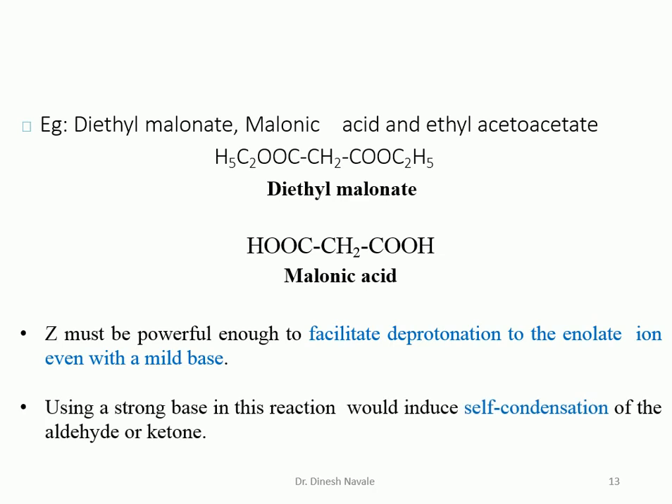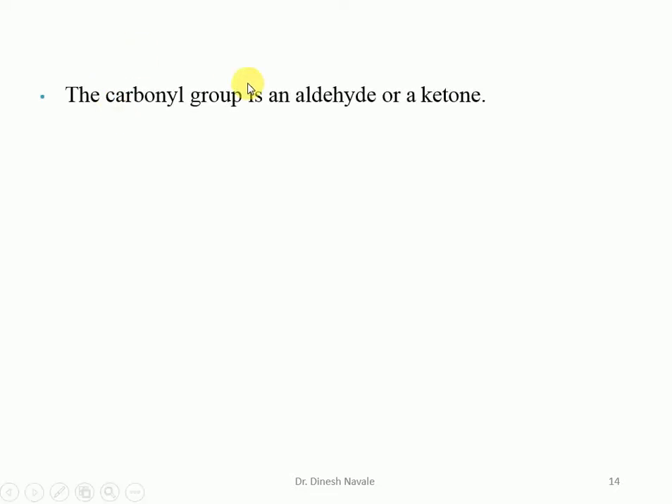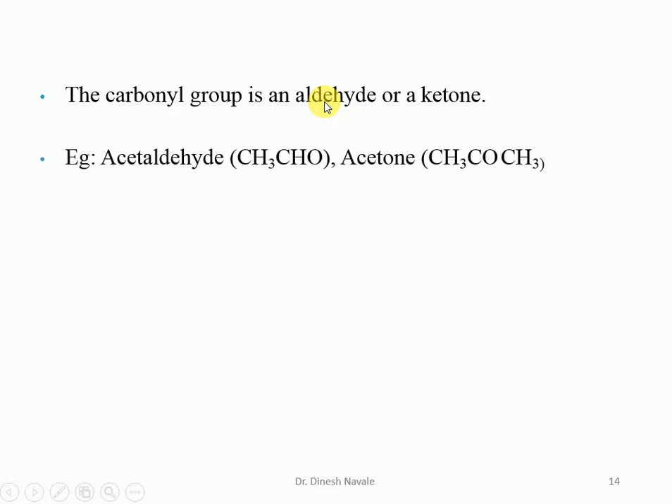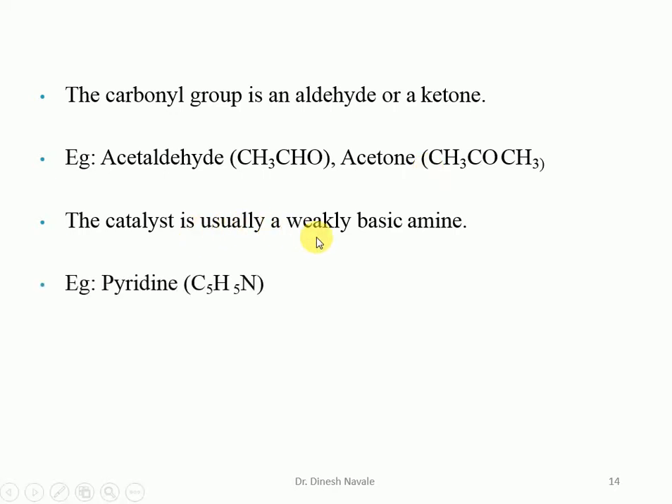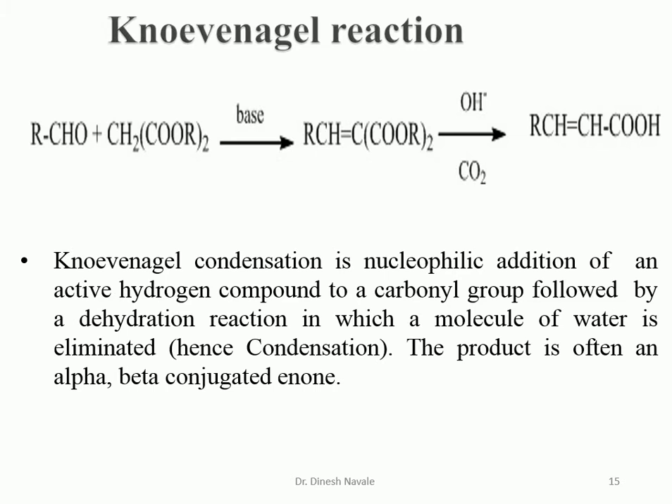Using a strong base in this reaction will induce the self condensation of the aldehyde and ketone. The carbonyl compounds which are going to be utilized in the Knoevenagel condensation will preferably be only an aldehyde or a ketone. So acetaldehyde, acetone can undergo this reaction. The catalyst is usually a weak base amine like pyridine. Now this is the general representation of the Knoevenagel reaction.